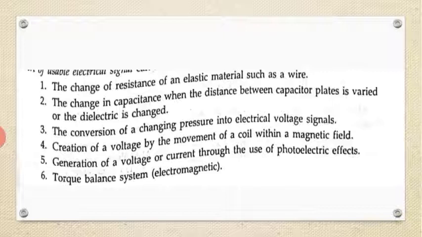For example, when some pressure is applied, there will be a change in the capacitance or a change in the resistance. That is taken into consideration, and we come to know how much pressure is applied and how much change in resistance has occurred. So this change in resistance is proportional to the pressure applied. Next, there are voltage by movement of a coil, generation of voltage or current through the use of the photoelectric effect, and torque balance systems. These are the number of ways of getting information about the pressure.